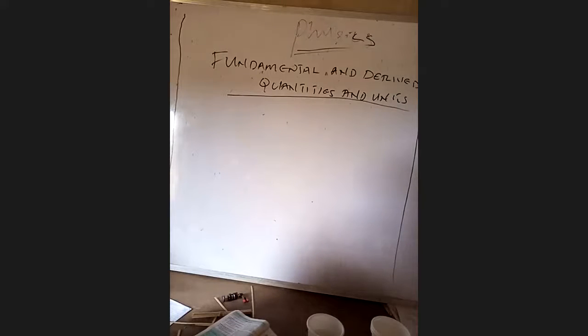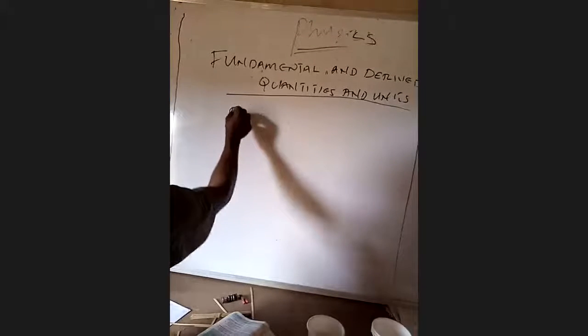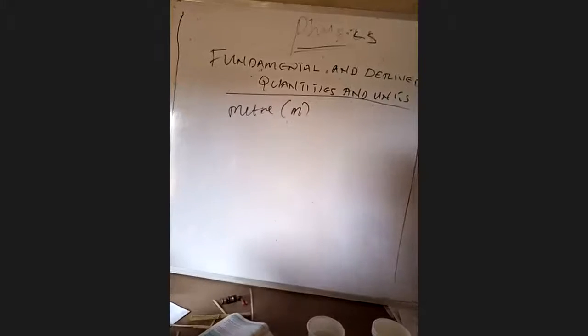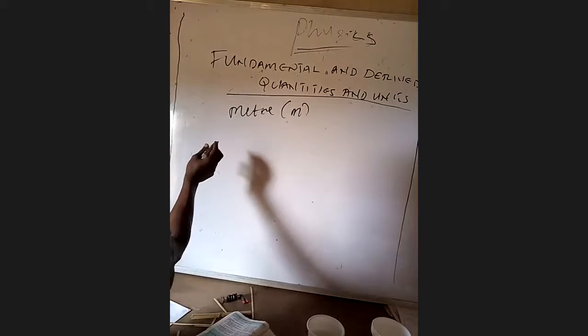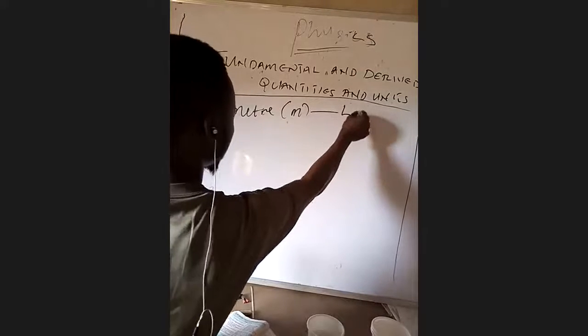The fundamental units frequently used in physics are, so we talk about meter, which is m. Meter is the unit of length.